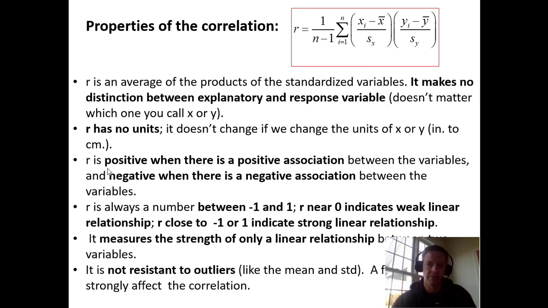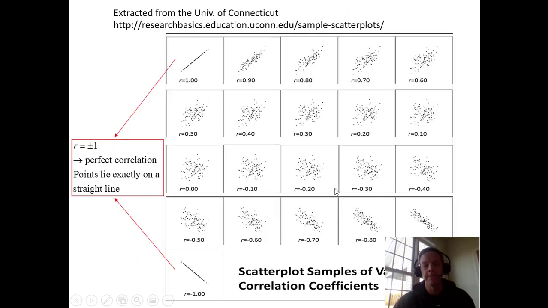We're going to see some examples of various values of R and what their graphs look like here in a second. It measures the strength of only a linear relationship between the two variables, and it is not resistant to outliers, much like the mean and standard deviation are also not resistant to that. A few outliers can really, really mess this up.